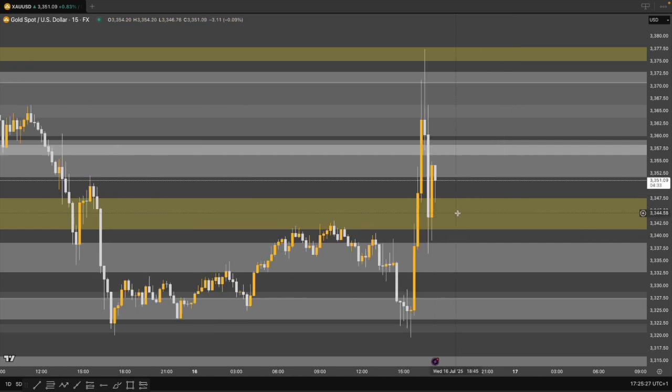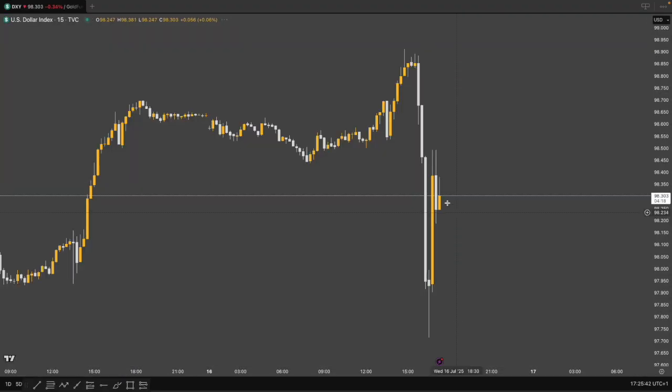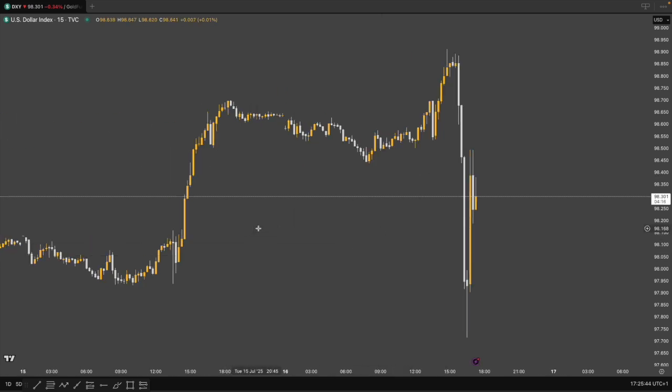So there was a news release today with speculation on President Trump firing Fed Chair Powell. Why is this such a significant thing, and why has it affected the market so much? What we're going to do is go to our DXY. So what is DXY? DXY represents the strength of the dollar. It is the dollar index. So this is the strength of the dollar as of right now.